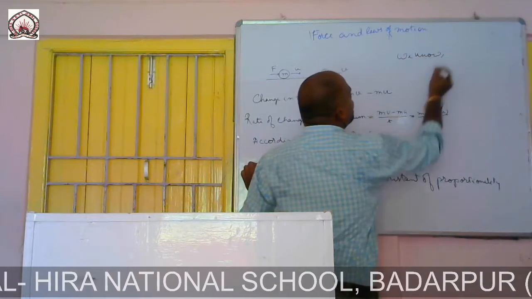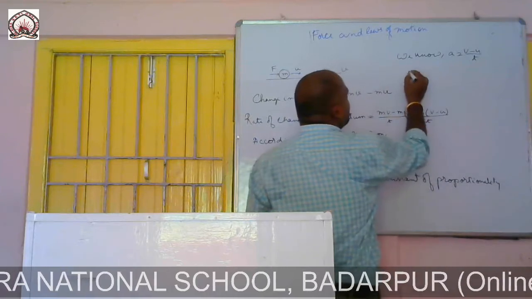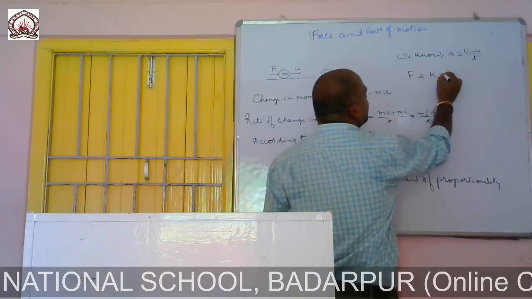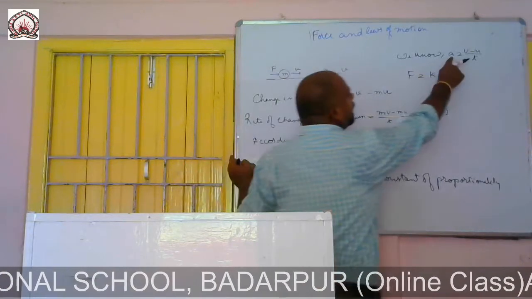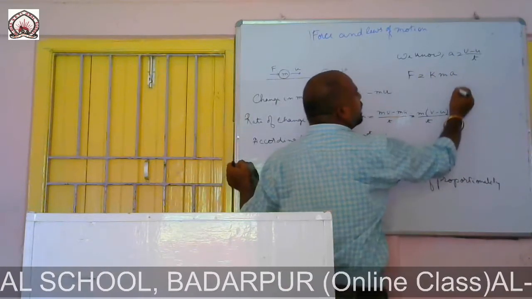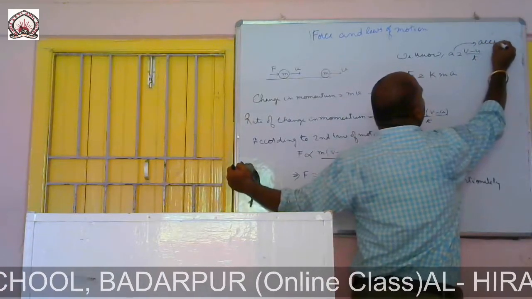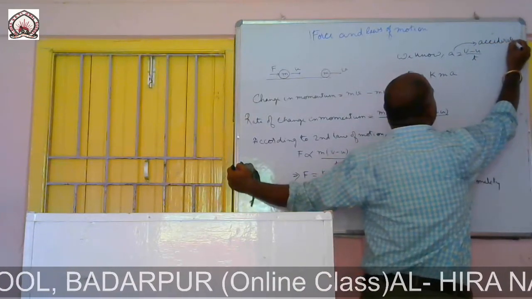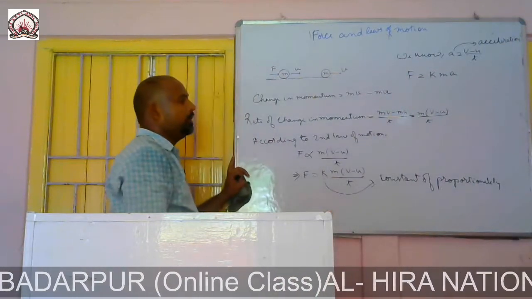Now we know a is equal to v minus u by t. Then what we are getting? F equal to K into m, and in place of v minus u by t we can put a. Here a is nothing but the acceleration of the object.